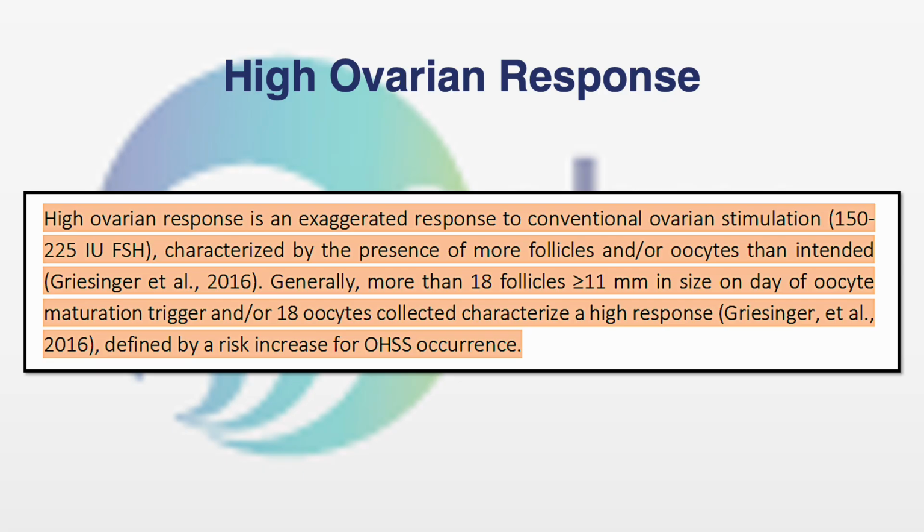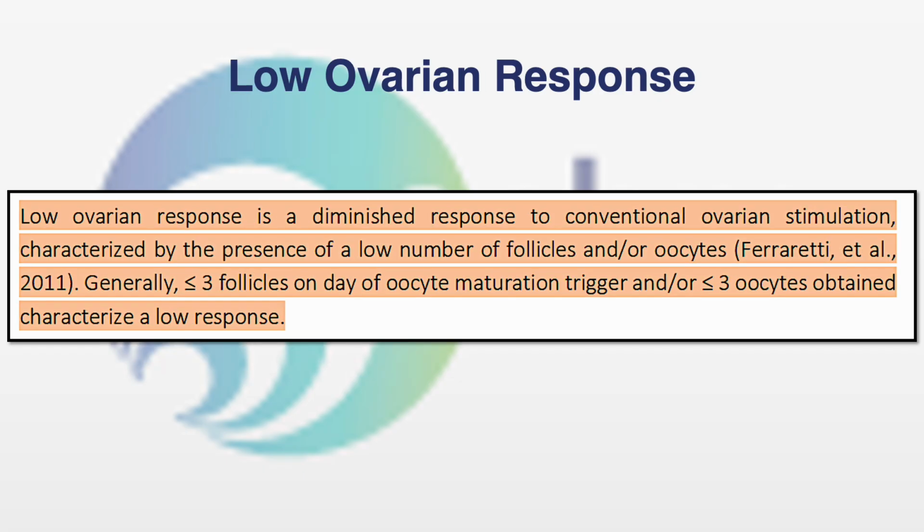So the high ovarian response is characterized by more than 18 follicles, more than 11 mm in size on the day of oocyte maturation trigger, or 18 oocytes collected. What is low ovarian response?